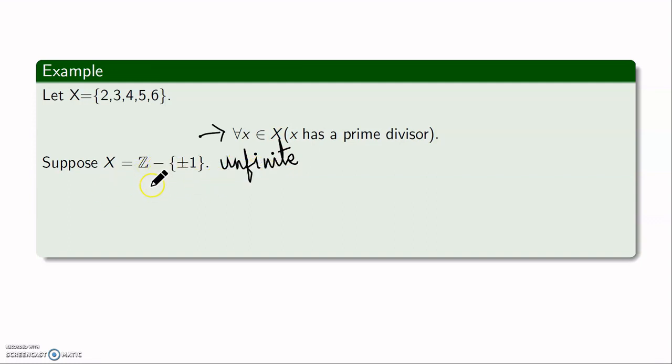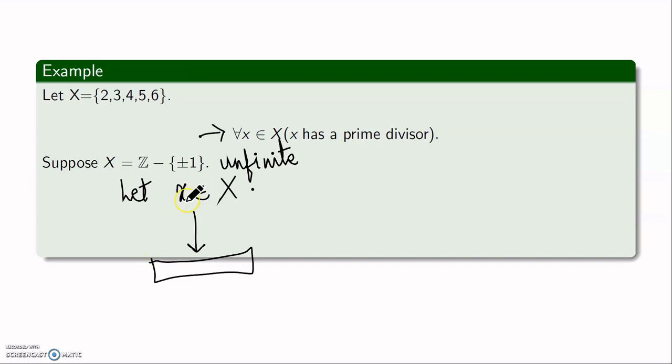Okay, this set X is an infinite set. So what we do is, one way is the principle of mathematical induction, which I'll be doing in the upcoming video. The second way is this. Whenever a set X is infinite and we want to prove such a statement, we are going to take one arbitrary element in that set X and we will use logical arguments and mathematical facts, and we are going to prove this particular statement, whatever the statement is.